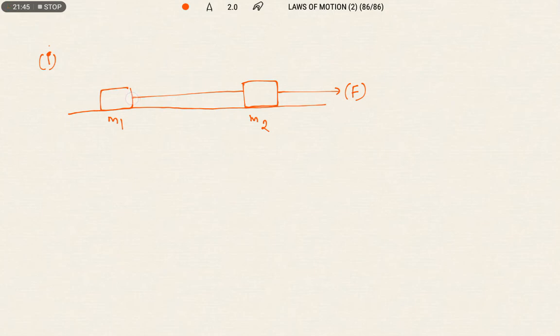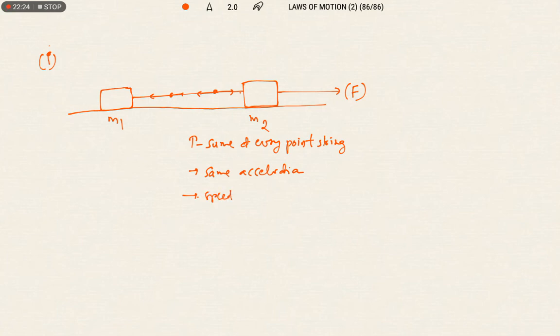If the bodies are connected by a common string, at every point of the string the tension will remain the same. T is the same at every point of the string. If tension is the same, then each part or each object is moving with the same acceleration.